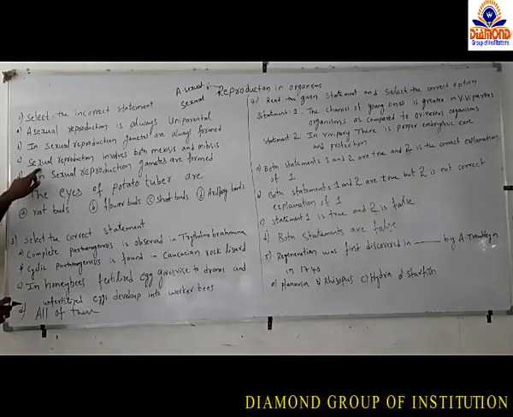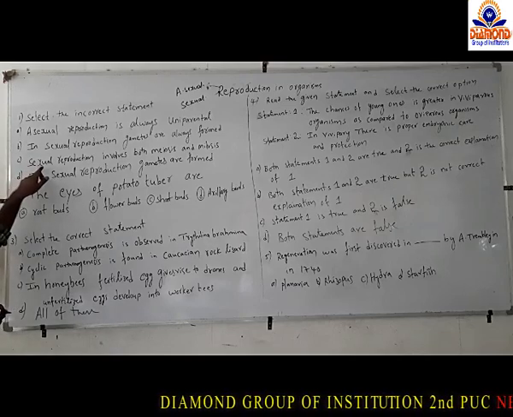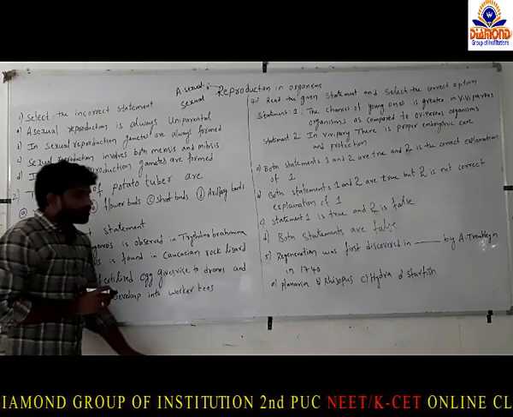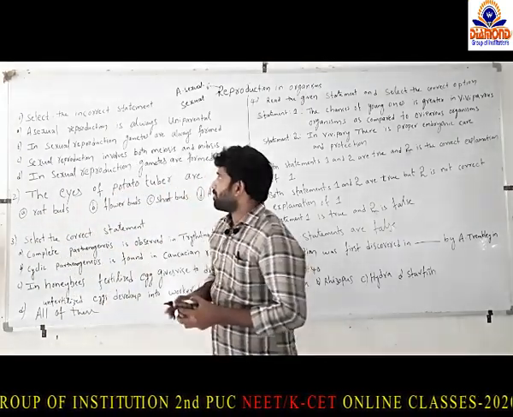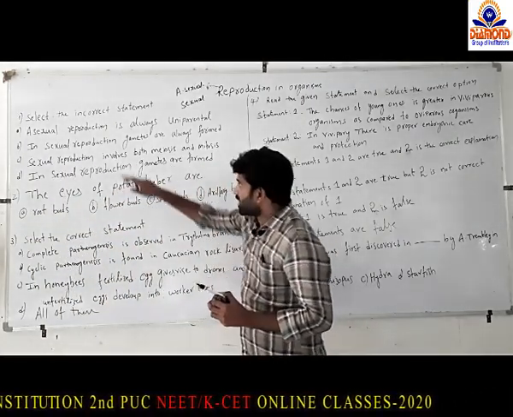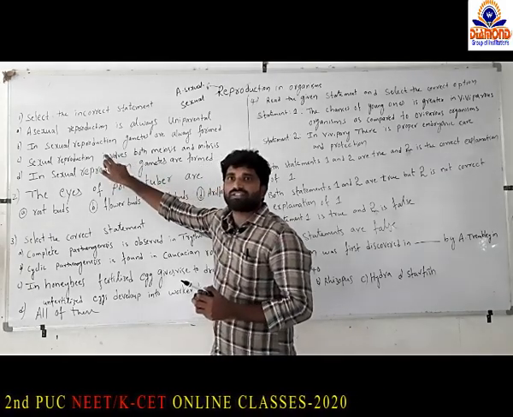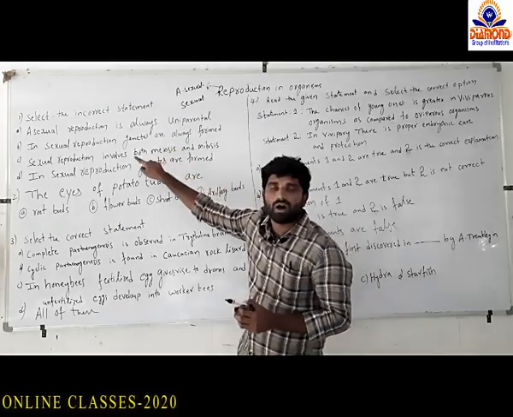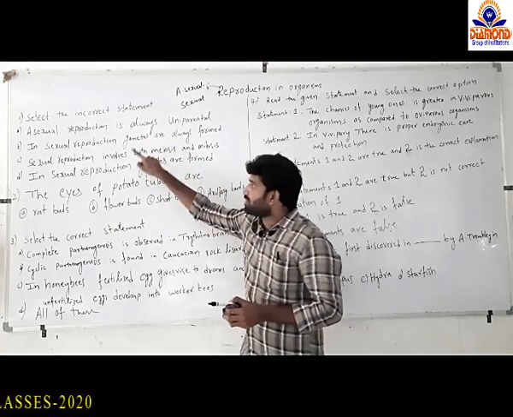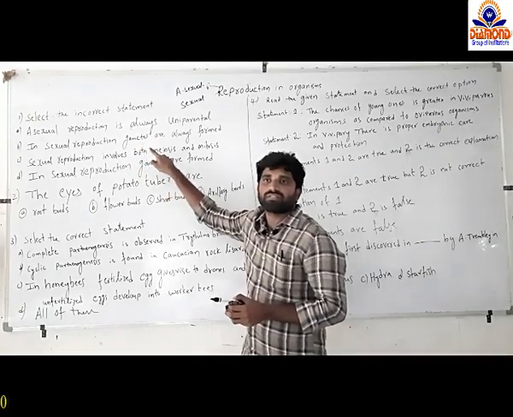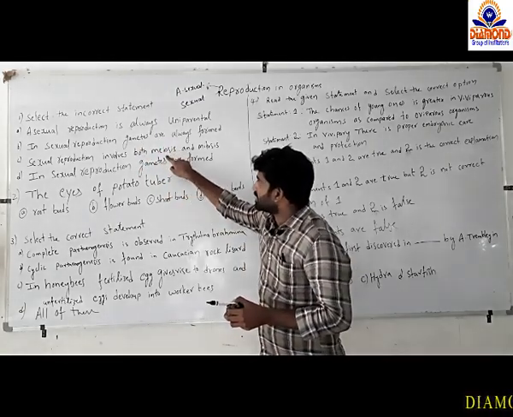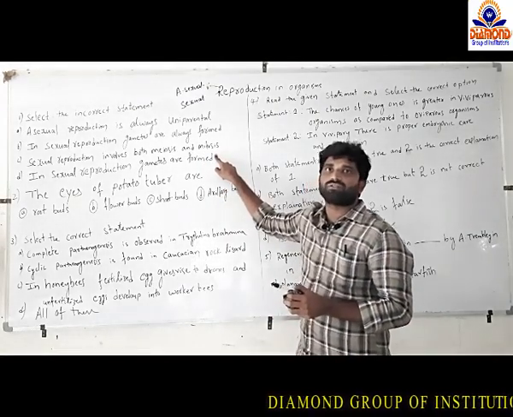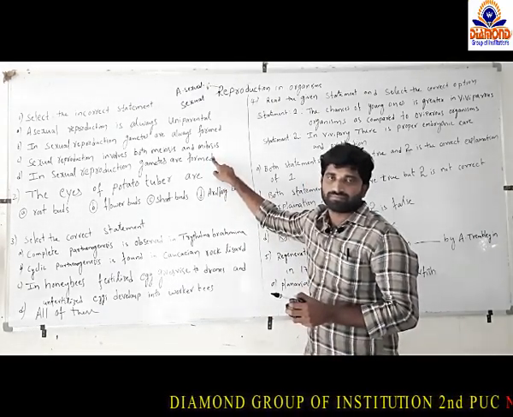Option C, sexual reproduction involves both meiosis and mitosis. We have already discussed that in sexual reproduction, gametes are always in haploid condition. For the formation of gametes, meiosis is needed, so meiosis will take place, and mitosis is also required for the development of organisms.